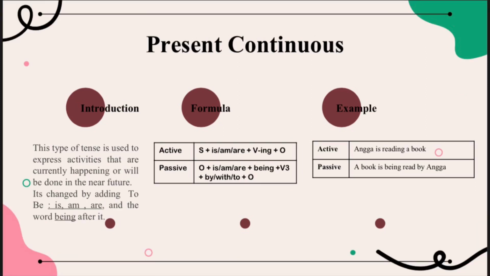Next, for the present continuous, this type of tense is used to express activities that are currently happening or will be done in the near future. It's changed by adding to be, is, am, are, and the word being after it. The formula of the active voice is subject plus is, am, are plus verb-ing plus object. The passive voice is object plus is, am, are plus being plus verb 3 plus by/with plus subject. For the example of active voice: Angga is reading a book. The passive voice: a book is being read by Angga.